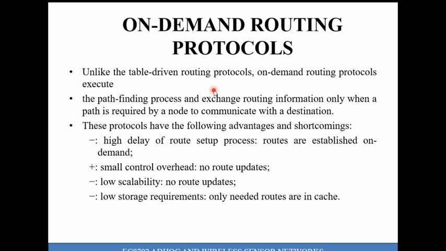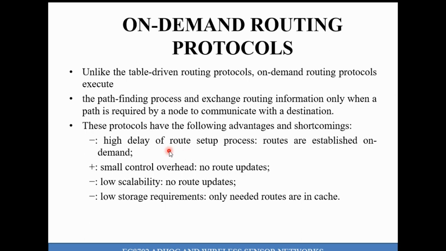It needs high memory. In the case of on-demand routing protocol, the path is established whenever a node has data to communicate to the desired destination. During that time only the path-finding process starts to execute, and the routing information is exchanged between the intermediate nodes to establish the desired path. When we compare with table-driven routing protocol, these are the advantages as well as shortcomings it has.